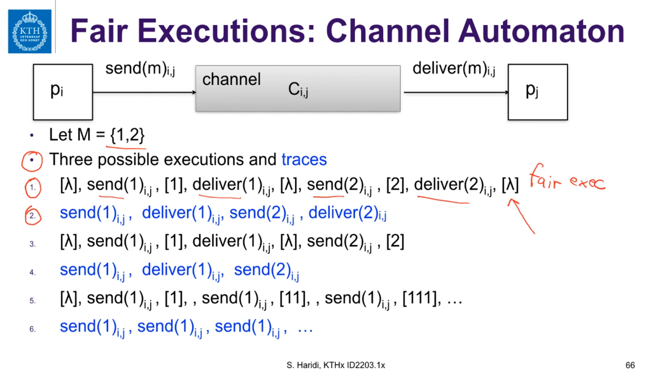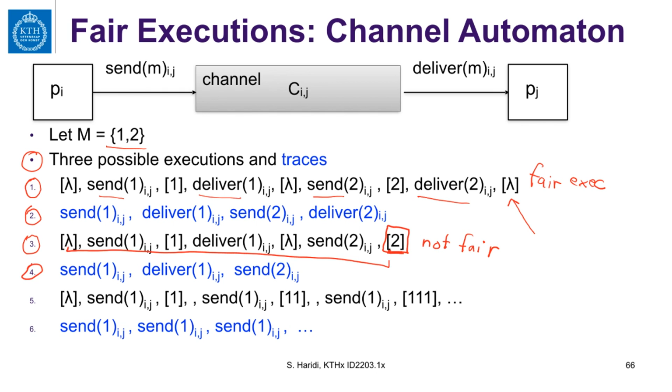Now let us look at the next one. This execution is a fragment of the first one. But at this state, there is one task enabled. This is a task that can deliver the message. Therefore, this execution is not fair, and the corresponding trace is not fair.